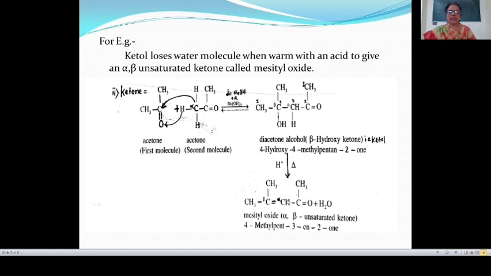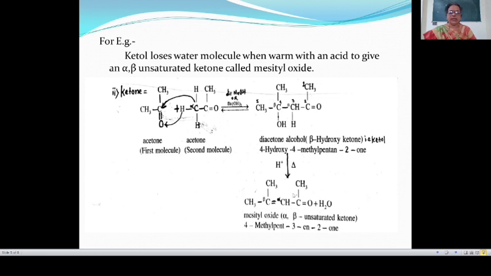Here C double bond CH, then C, CH3 double bond O. This is known as an alpha beta unsaturated ketone, and this is also known as mesityl oxide. Also, the name of this compound is 4-methylpent-3-en-2-one.